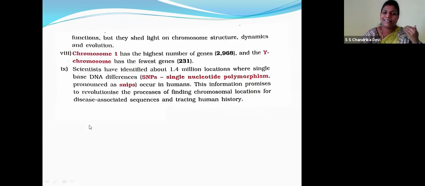231. So children, scientists have identified about 1.4 million locations where single base DNA differences occur. These are single nucleotide polymorphisms, pronounced SNPs. So these occur in humans. This information promises to revolutionize the process of finding chromosomal locations for disease-associated sequences and tracing human history.